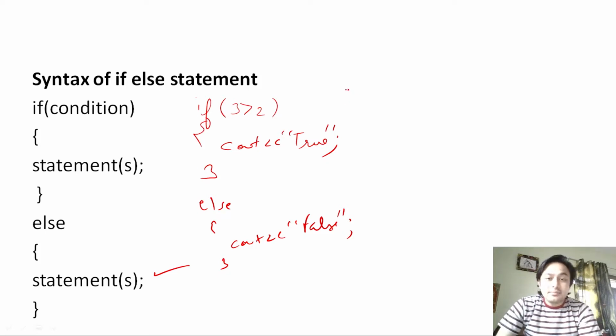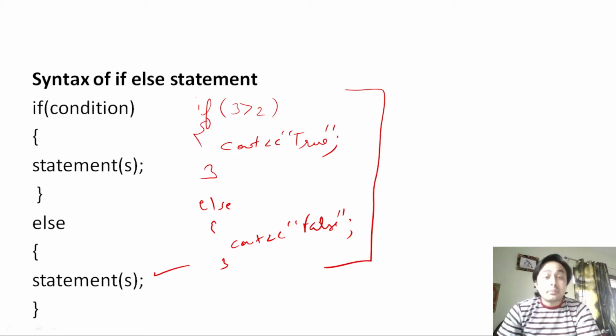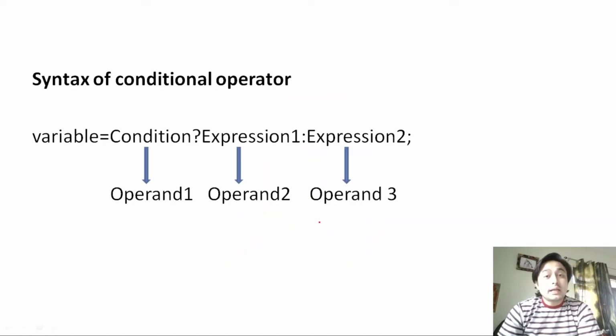I have already discussed that the conditional operator is similar to the if-else control statement. The same operation can be done by using the conditional operator in a single line. That's why the conditional operator takes less space, which I will discuss in the program. Now let us understand the syntax of the conditional operator. You can define the variable, and after that you have to use the condition, and there is expression 1 and expression 2.